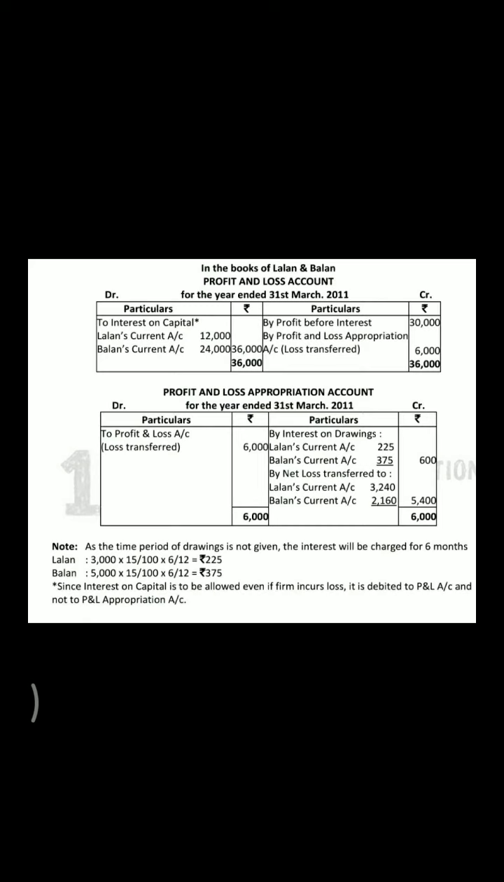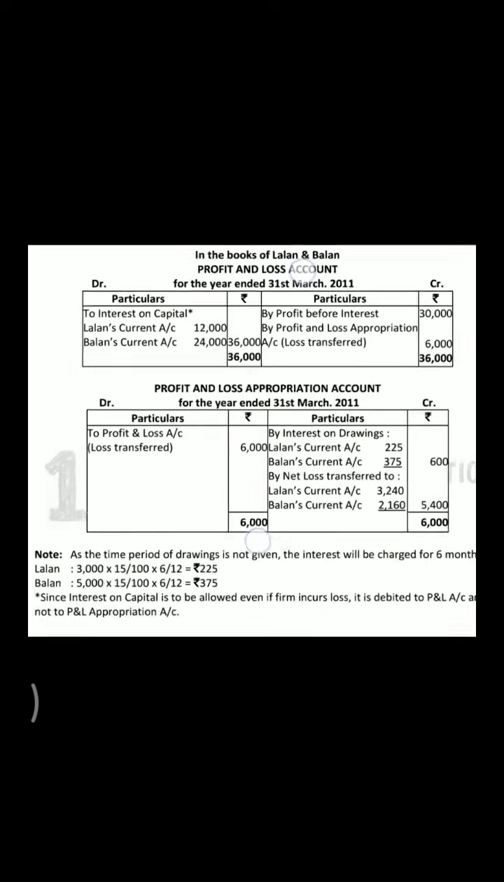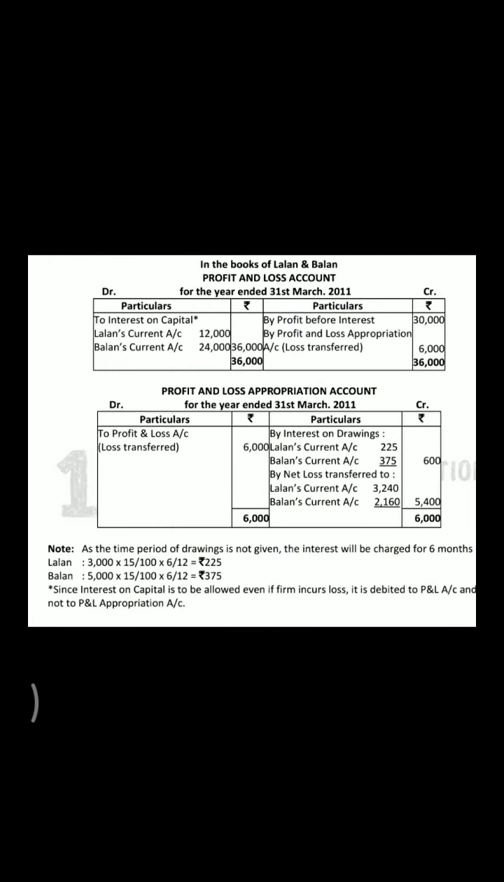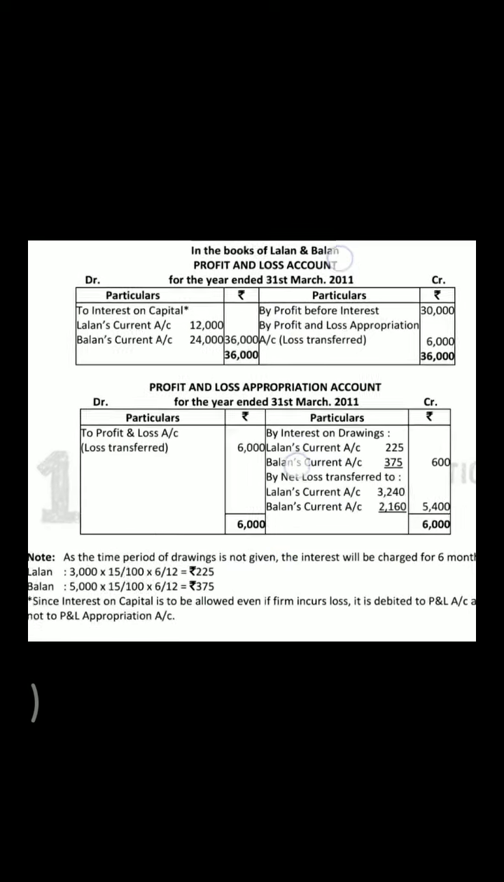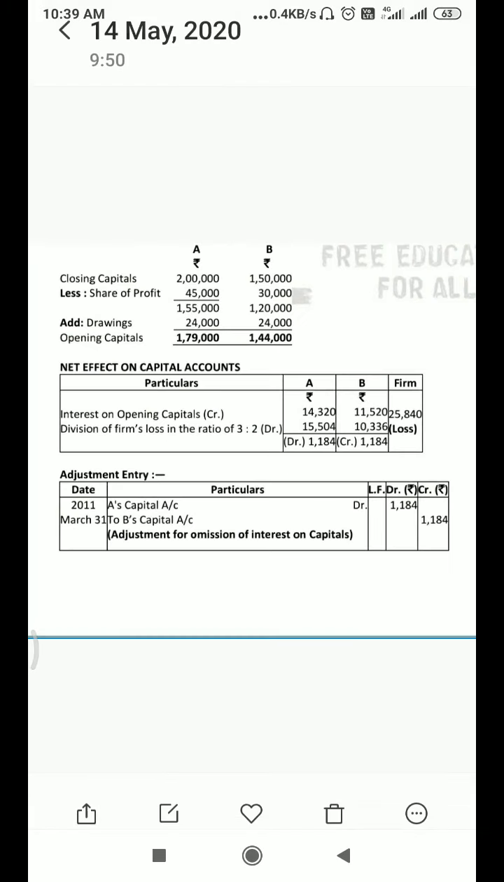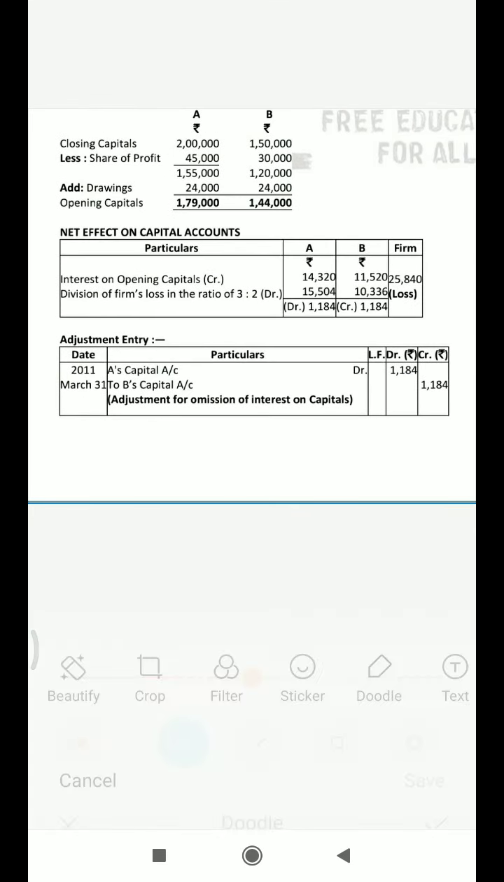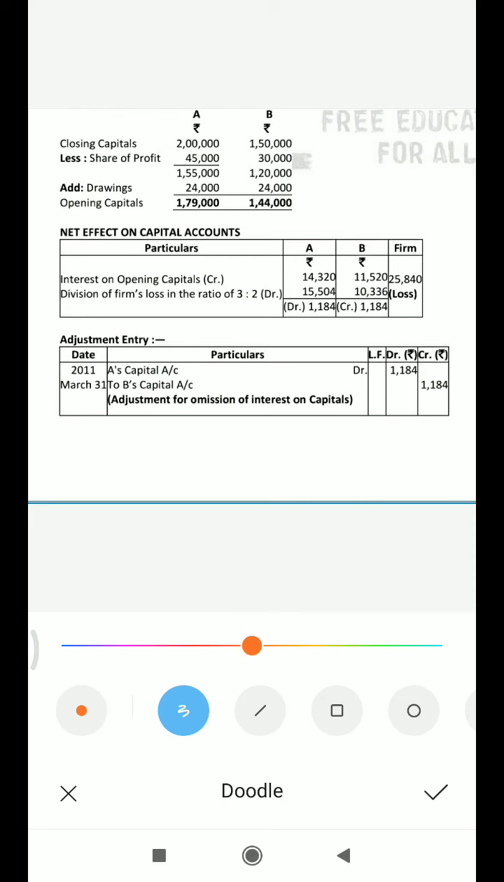The interest on capital will be allowed even if the firm incurs a loss. In this question, my dear students, we have to calculate interest on capital in the case of loss also. Okay, first of all we will prepare the P&L, profit and loss account. You can see here in the question, the profit and loss account. Okay, then what we will do, first of all we will calculate